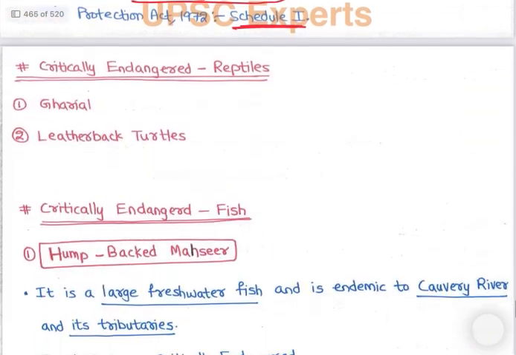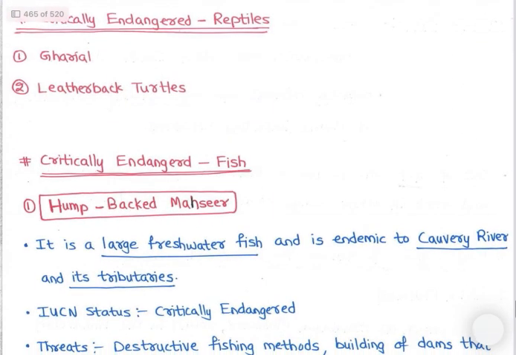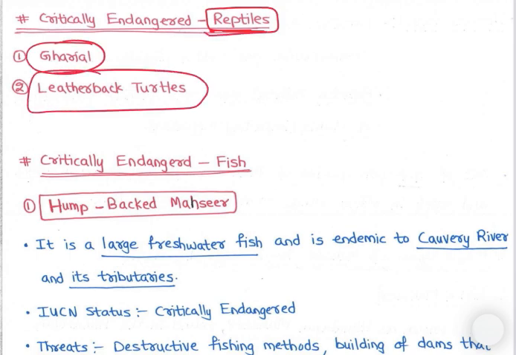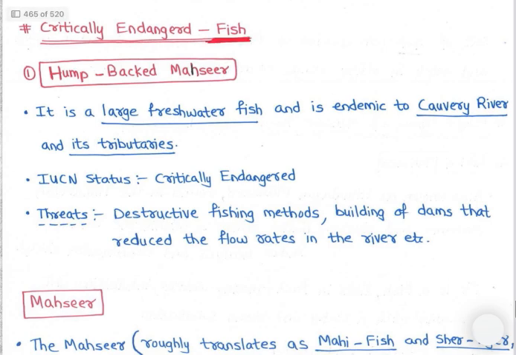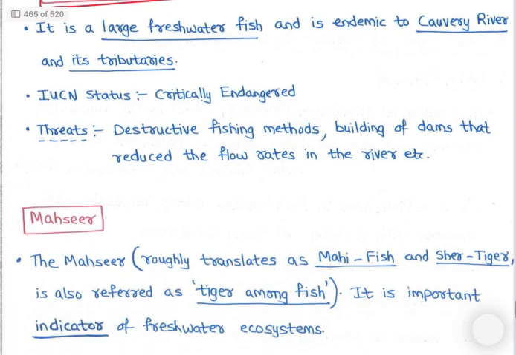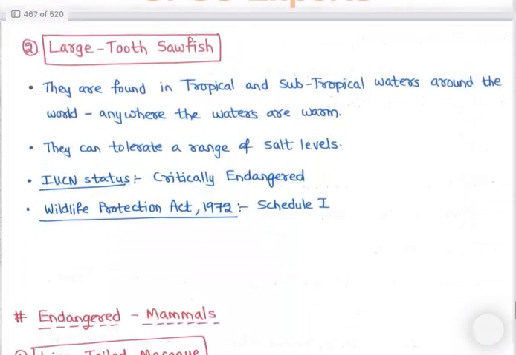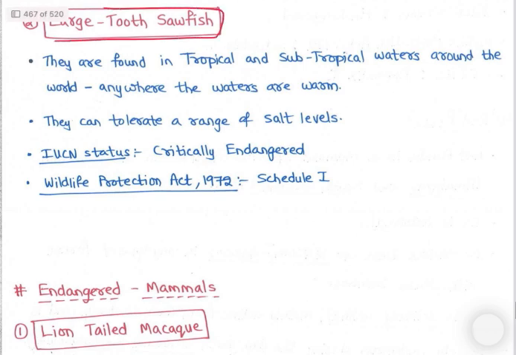Now let's see next, that is the critically endangered reptiles. ठीक है, reptiles critically endangered क्या क्या हैं? Gharial and leatherback turtle. Leatherback turtle we have already discussed while discussing gharials and turtles, right? You can go to the notes there and you can revise it. So we are not discussing them now. Now let's go to critically endangered fish. Here we will be discussing two fish, that is humpbacked mahseer, right? And the second critically endangered fish is large tooth sawfish.